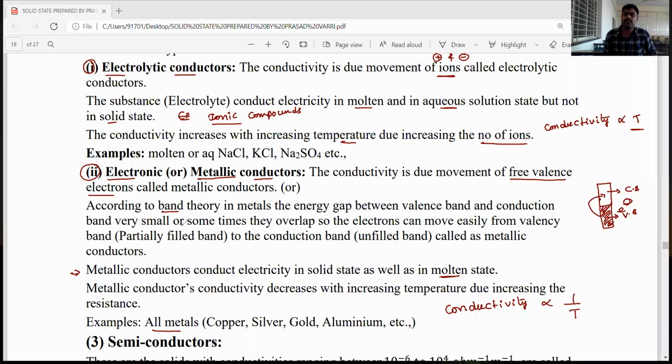Okay, dear students, let's go to the third one, semiconductors. What is the definition of semiconductors and what types of semiconductors are present? Now we'll discuss.